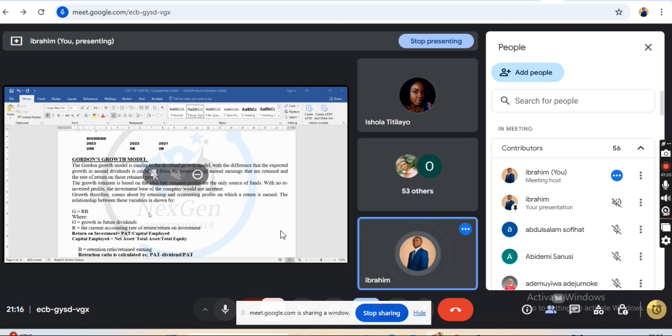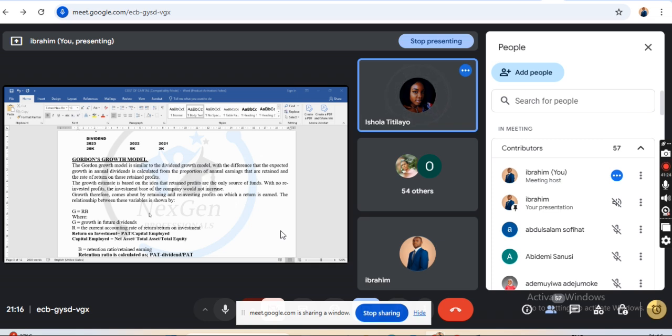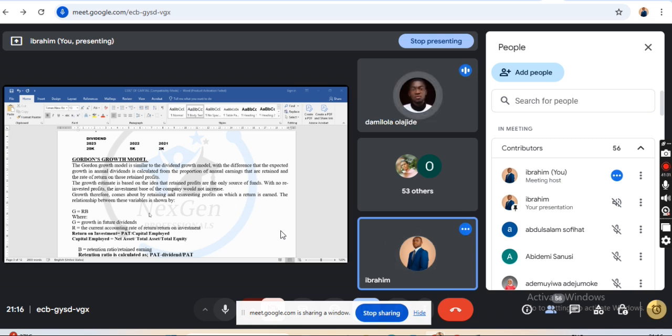Okay. Now, the formula you gave us was Gordon's. That formula is for Gordon's, right? Yes, I said that it's used for Gordon's, to do the analysis of that first question you gave. Yeah. You can just change it to extrapolation. Sorry, it was an omission then. You can just change it. So there is no problem.